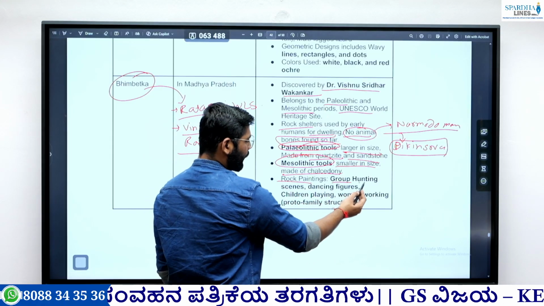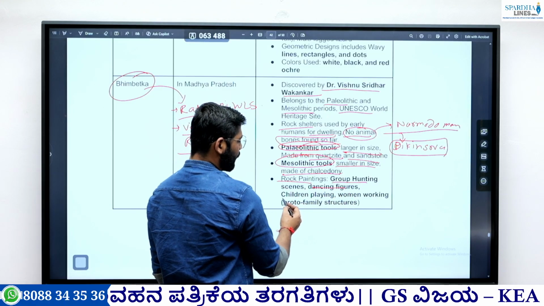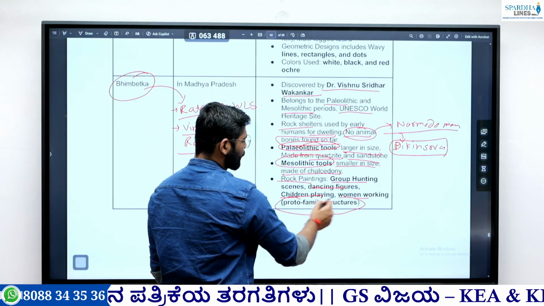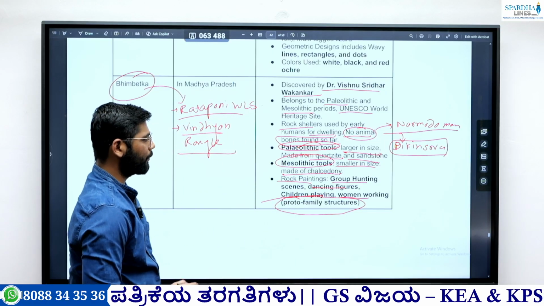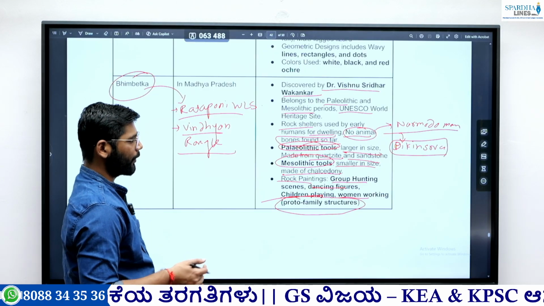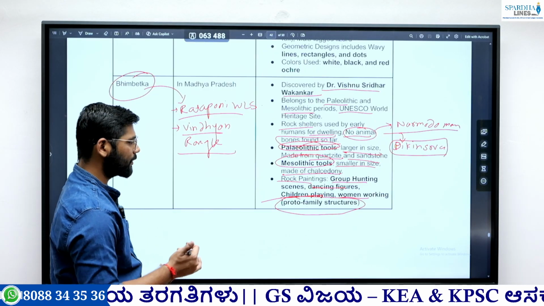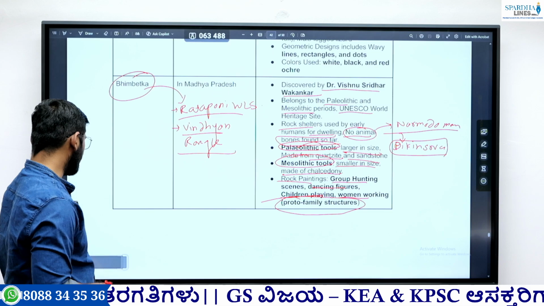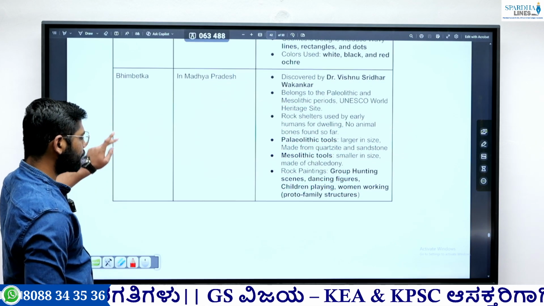Then paintings. The paintings show group hunting, a dancing human figure, children playing, and a woman working. So the proto family structure we have found in Bhimbetka. Because we have found group hunting, a dancing figure, a woman working, and children playing, this is nothing but a proto family, meaning early family signs we have found here. So these are the important facts about Bhimbetka.